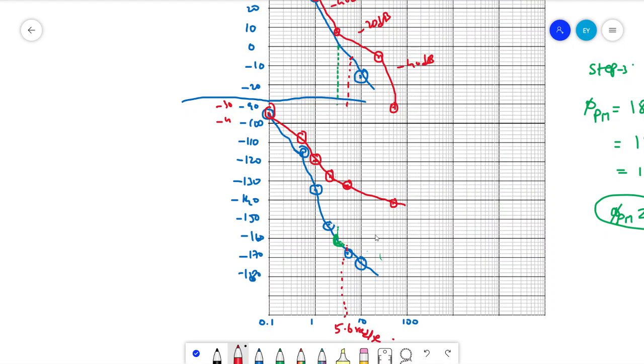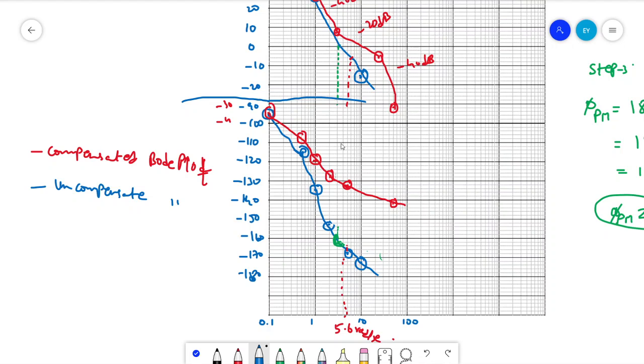So this is how the new compensated Bode plot looks, and you see the blue one is the uncompensated Bode plot. Okay. So now let us check the phase margin and gain margin in the plot.